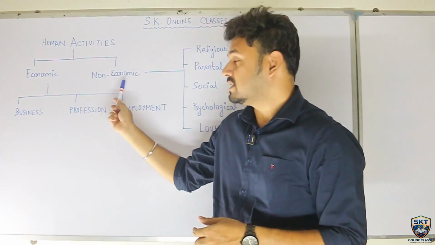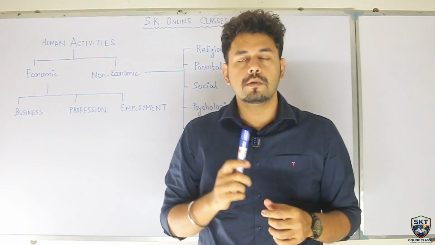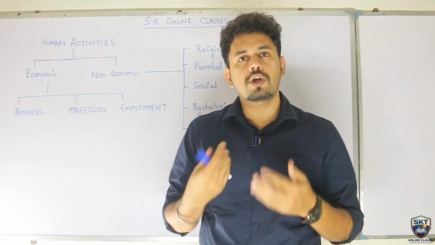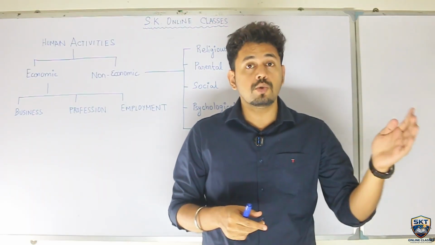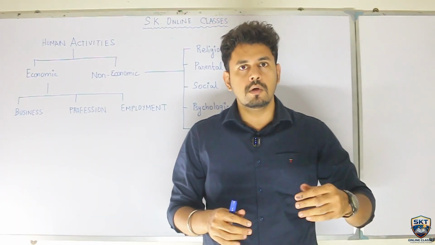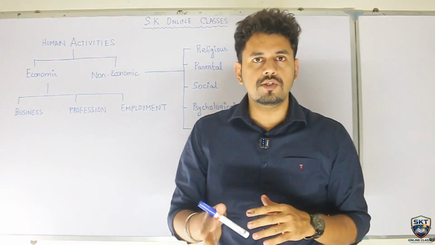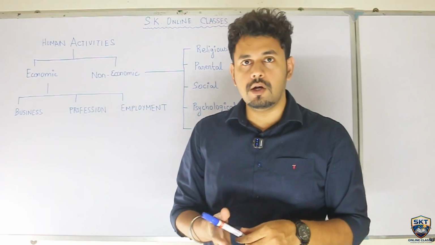Now I would come to the example which I stopped in between. A teacher teaching students in a school is an economic activity because the teacher at the end of the day is doing this to earn some revenue. Profit we can say for business, not for a teacher. For a teacher it will be salary. So for the salary, the teacher is working on a regular basis.